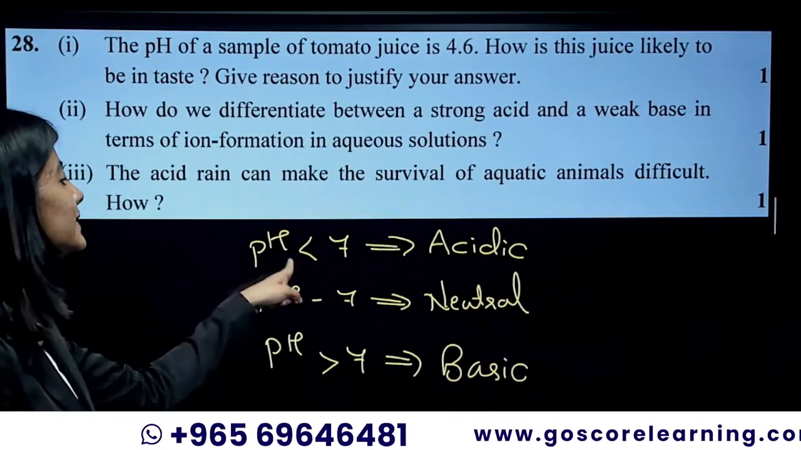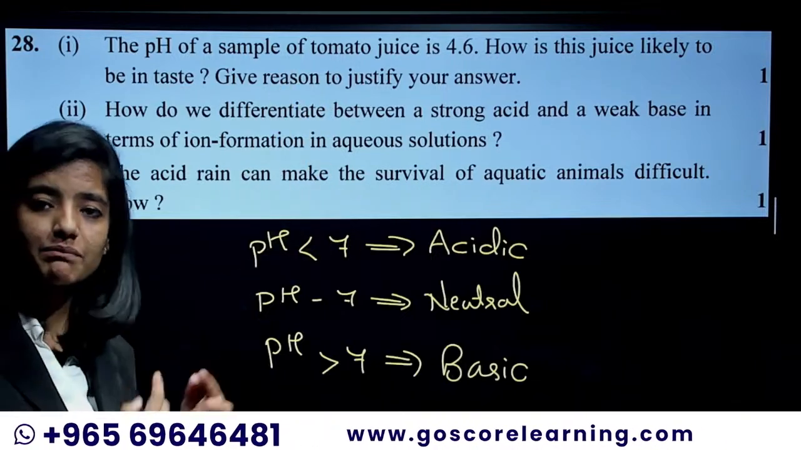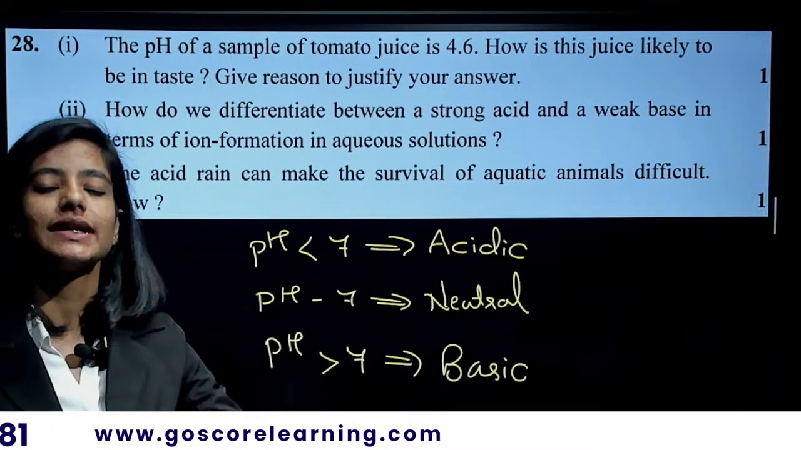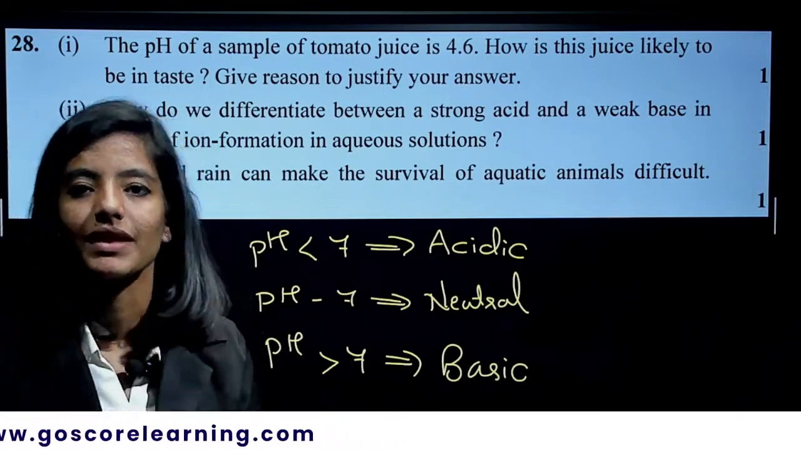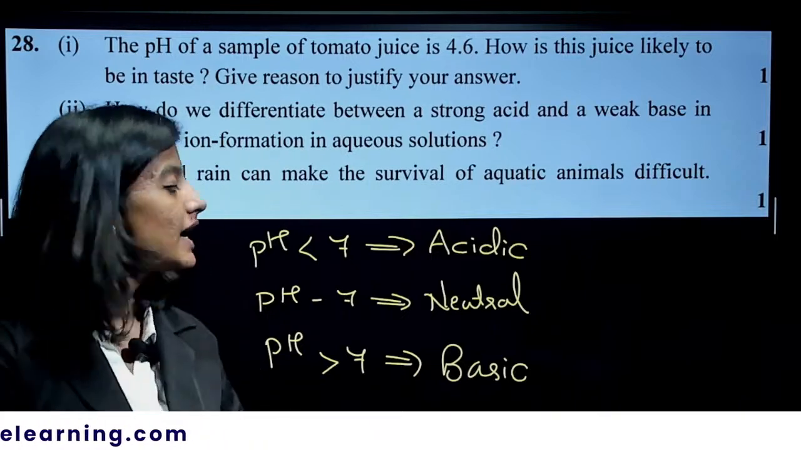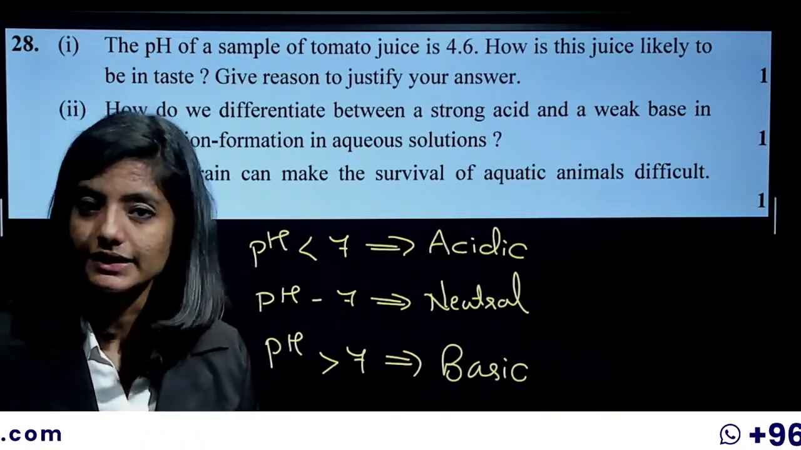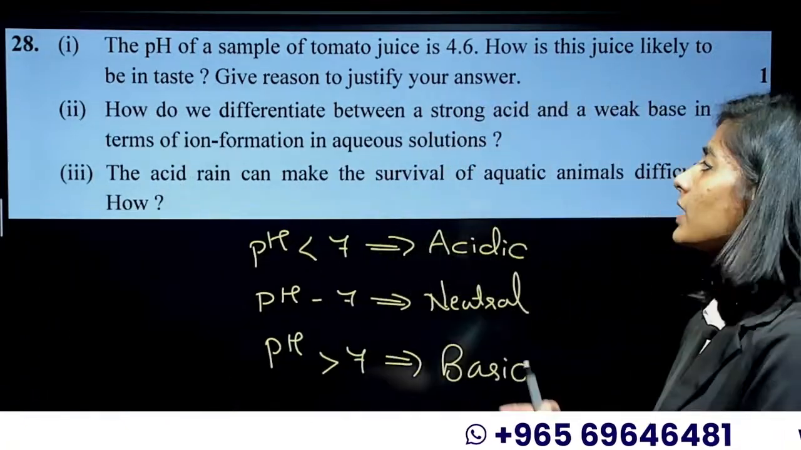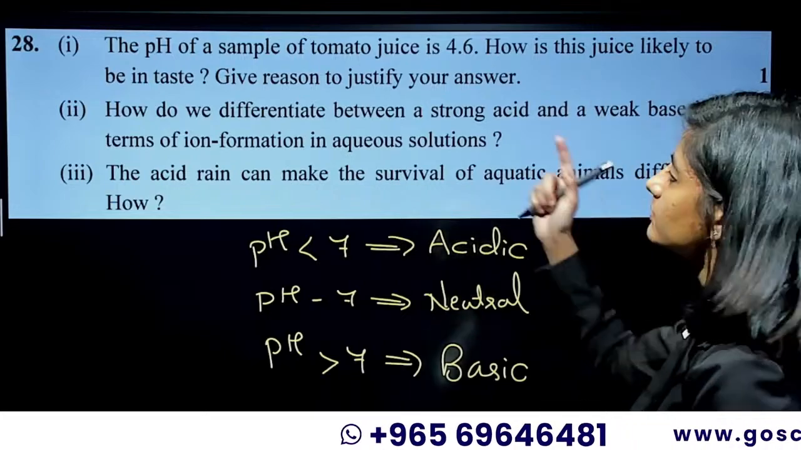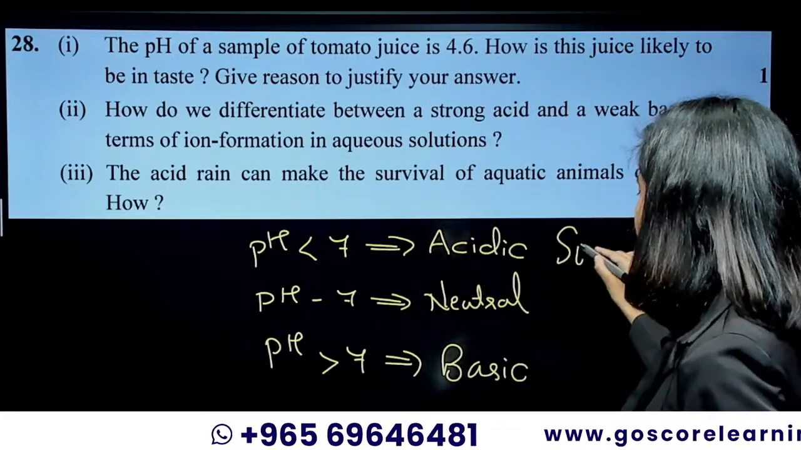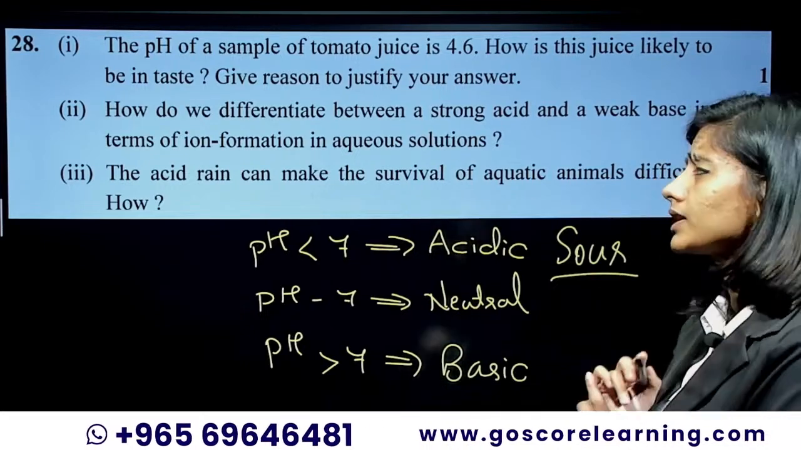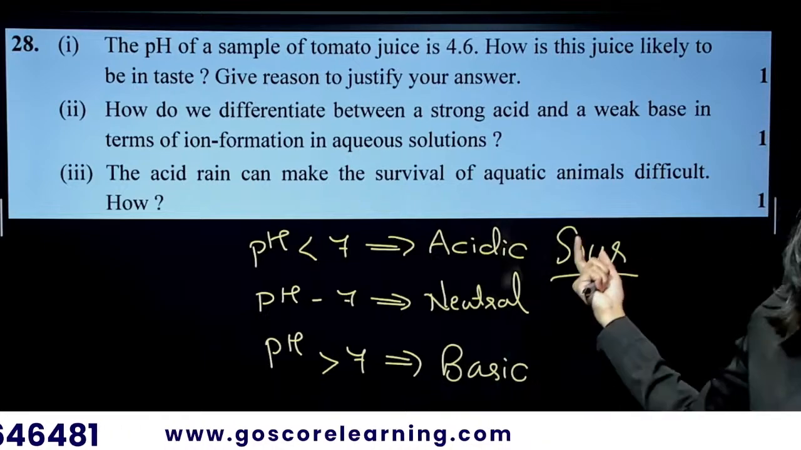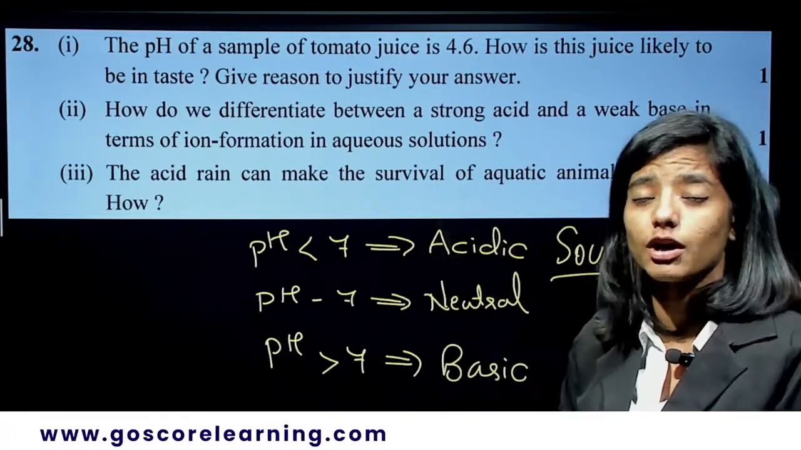Now it is below 7, it's 4.6, which indicates that it is acidic in nature. If it is acidic in nature, what is the taste? Acids have a sour taste and bases have a bitter taste. Since it's acidic, it will have a sour taste. Give the reason to justify your answer: because it's acidic in nature and the taste of the acid is sour.